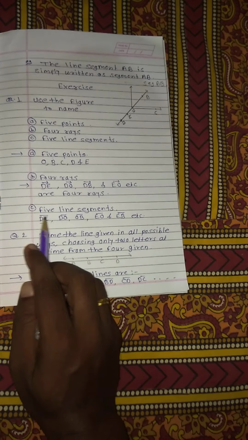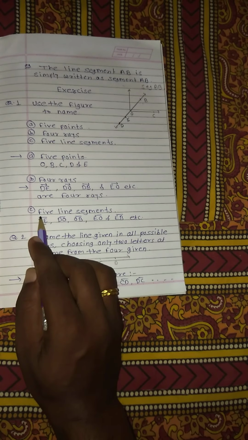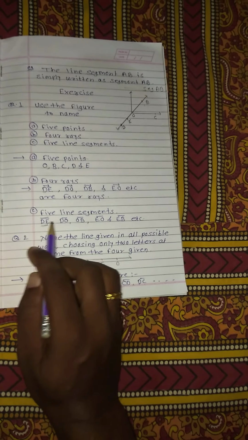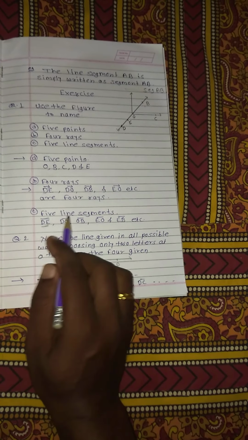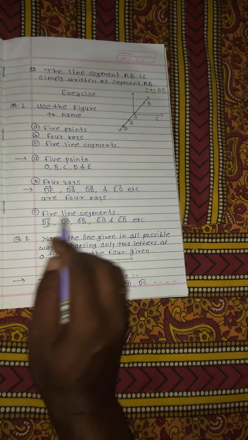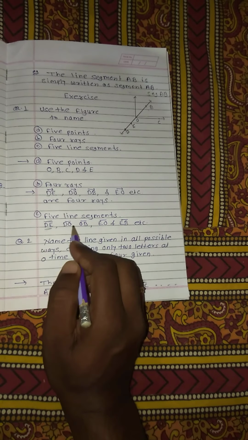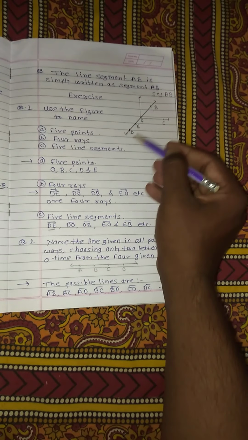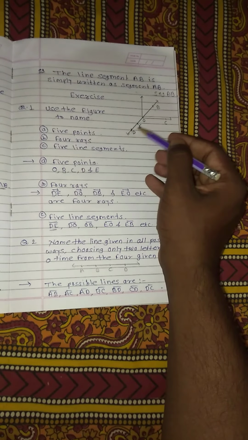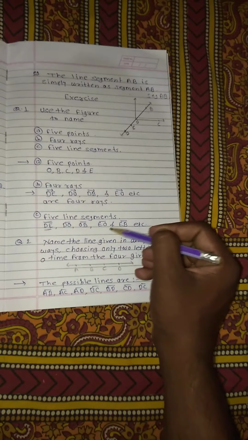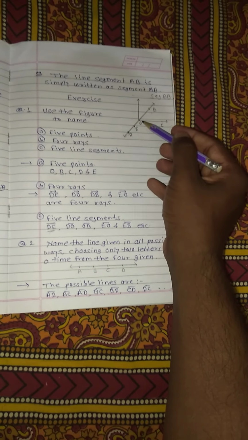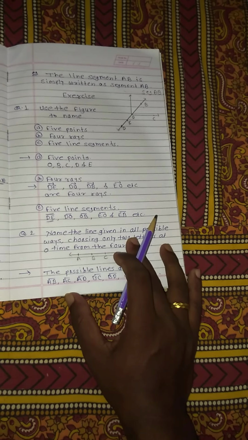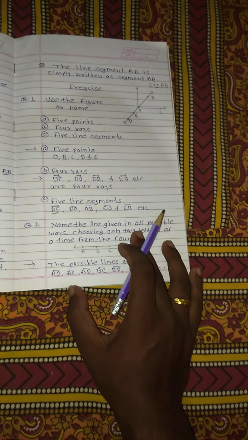I'm just drawing a line only. That line does not show any arrow on both sides or a single side. That means it's a segment. DE is a segment, DO is a segment, OB is a segment, EO is also a segment, etc. We can represent them like this.